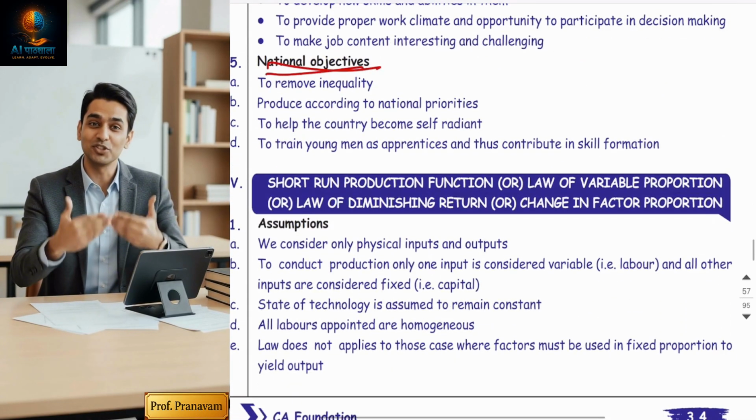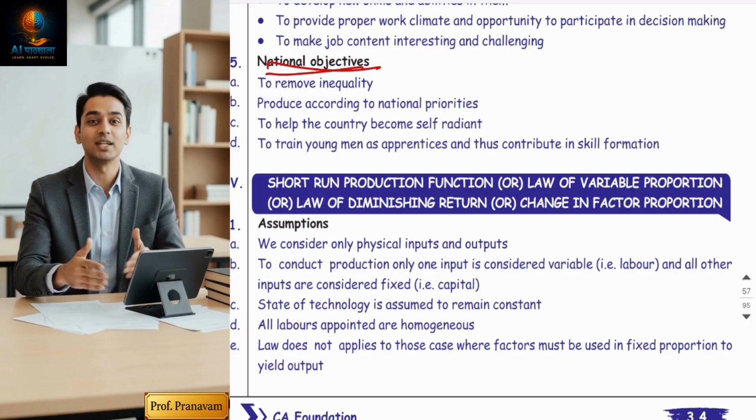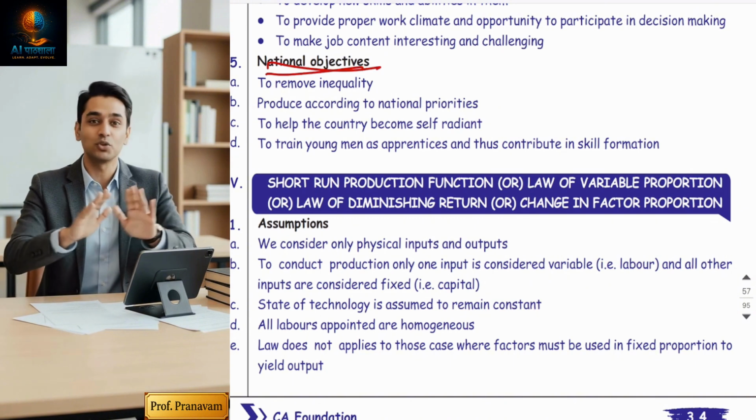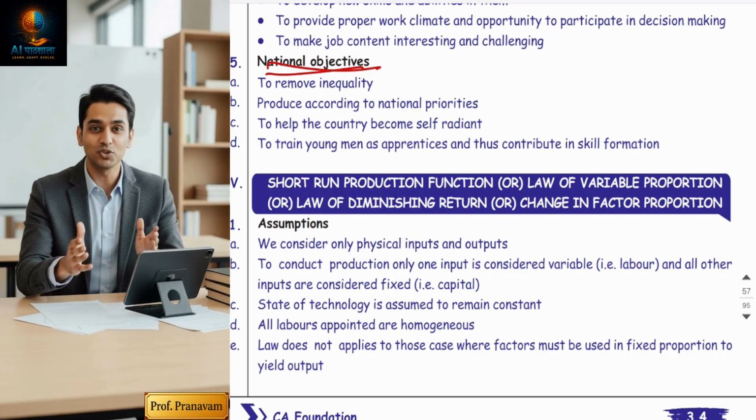Okay, national objective. Your business objective should be in line with the national objective. No doubt your primary objective will be to earn profit, but the secondary objective should be the national one.